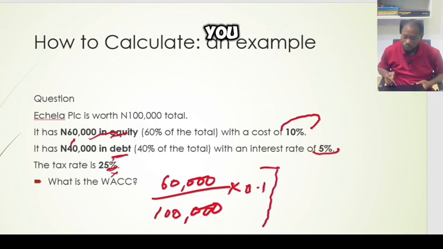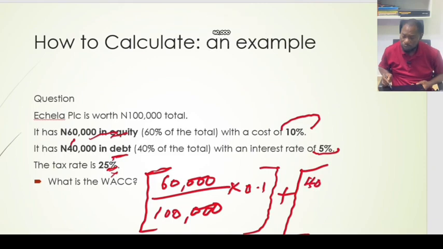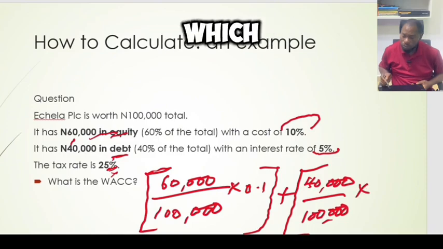So, you see this? Then we'll say plus. What is our debt? Debt is 40,000, divided by V, which is still 100, multiplied by the cost of debt, which is 5%, which is 0.05.